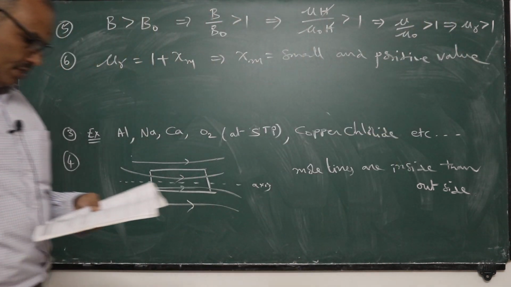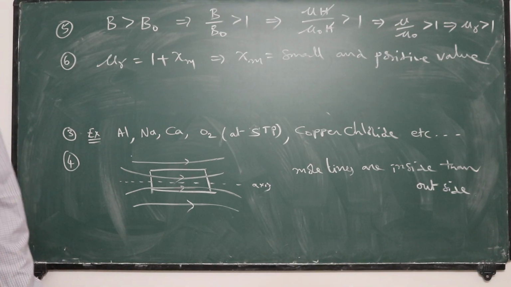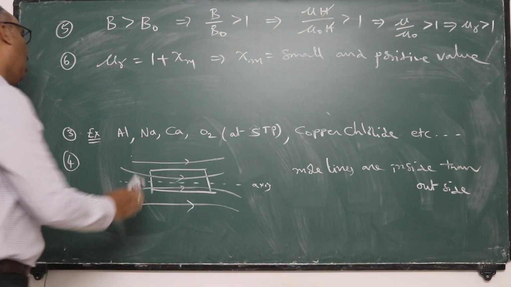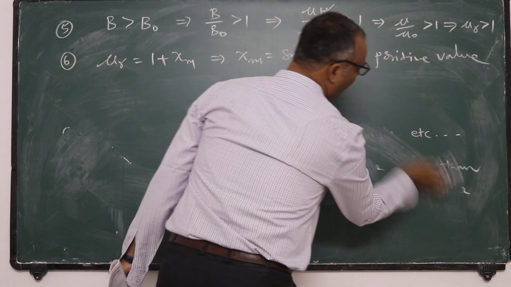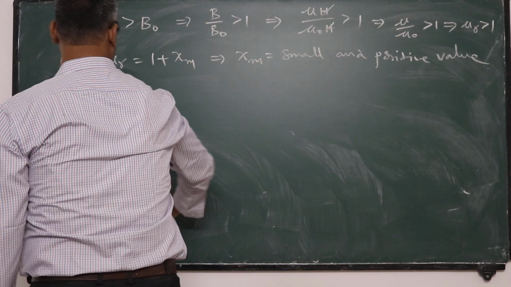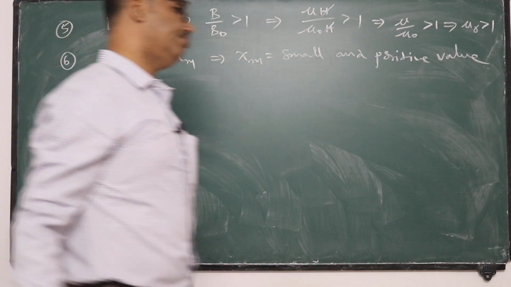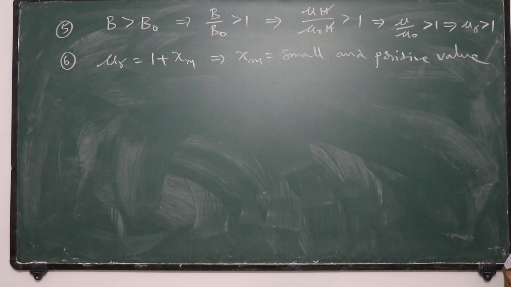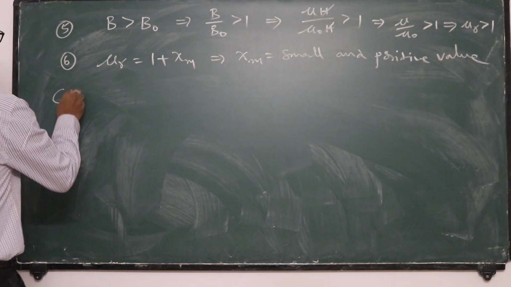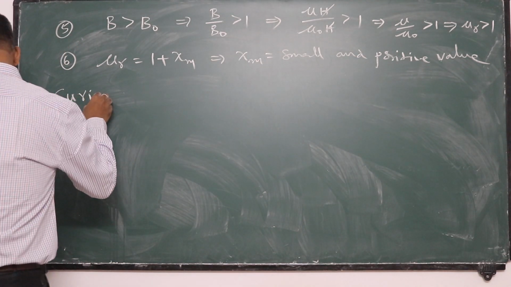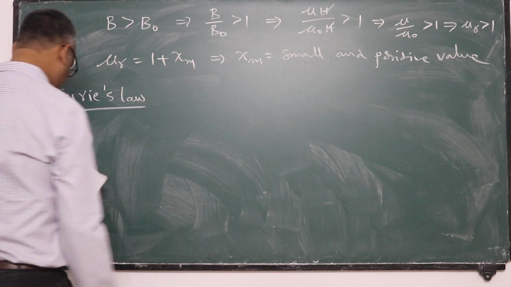Well, here we need to learn a law called Curie's law. Paramagnetic materials follow Curie's law.